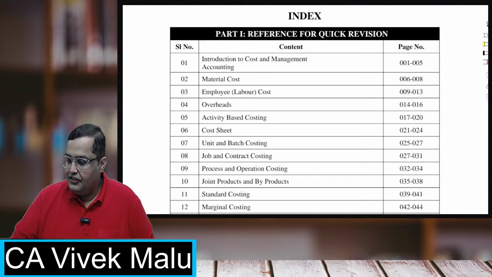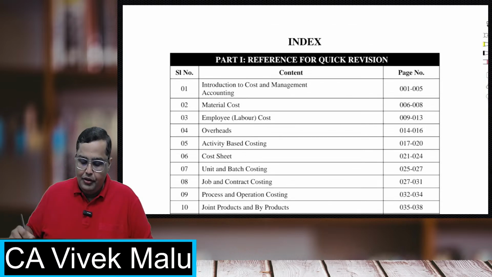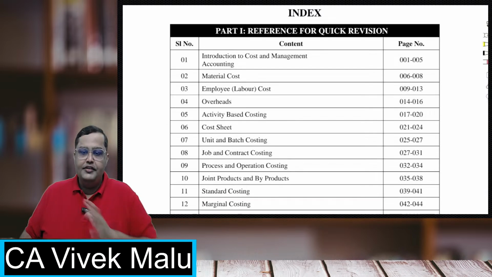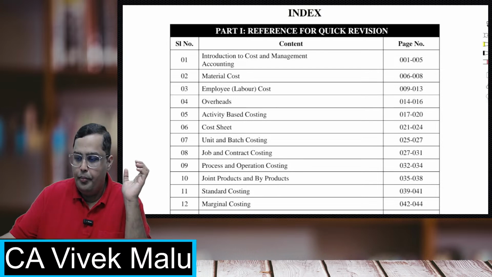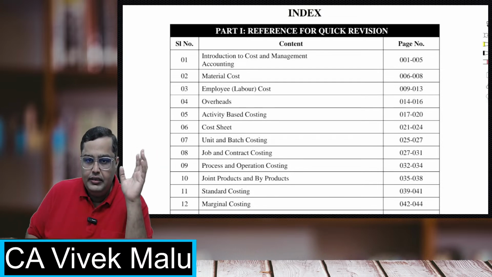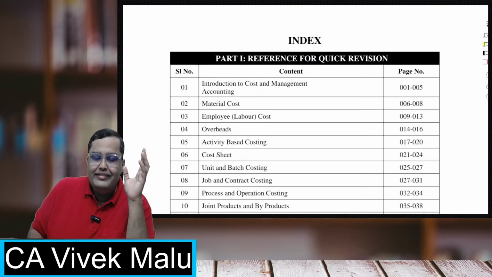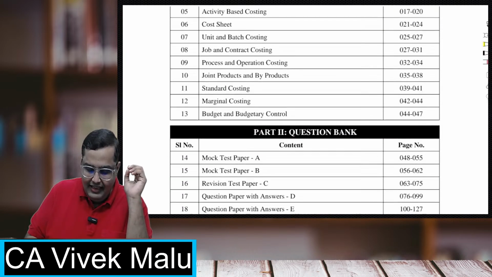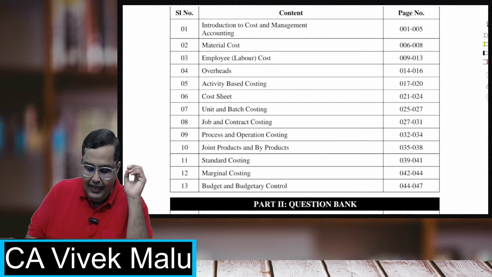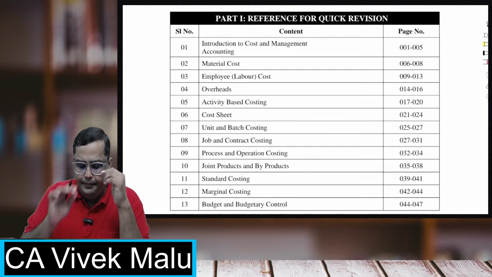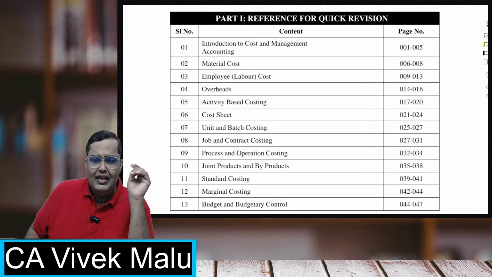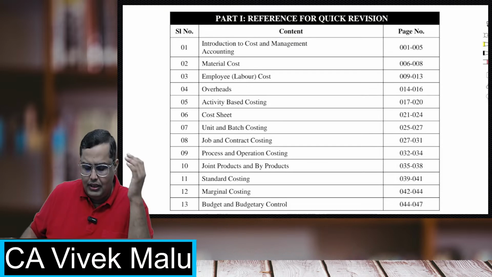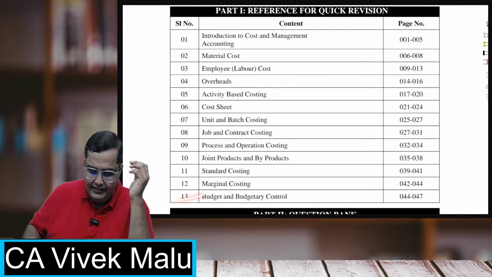So first of all, let me give you the basics. Let me give you the brief of the subject. I'm sure, as this is a revision session, you are all aware of the topic. The subject, that is cost and management accounting, has in all roughly 15 chapters in your syllabus. Out of 15 we are clubbing some chapters, so the number actually gets reduced to a certain extent.